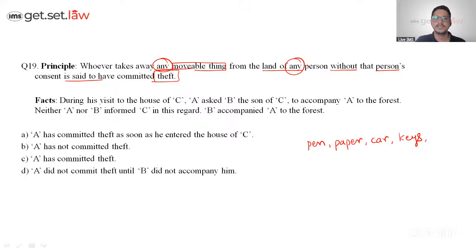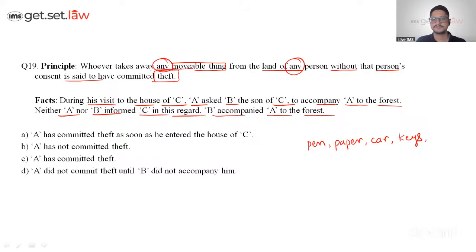See what they say: during his visit to the house of C, A asked B, the son of C, to accompany A to the forest. Neither A nor B informed C in this regard. B accompanied A to the forest. In all these facts, we don't see any movable property like pen, paper, car keys. What they are saying is that the person was the movable thing in this context. This was very funny, right?